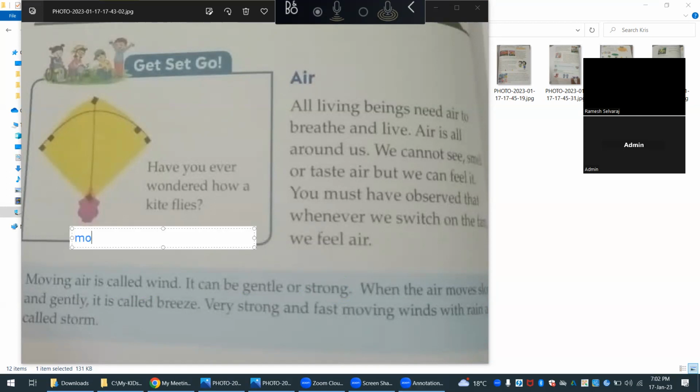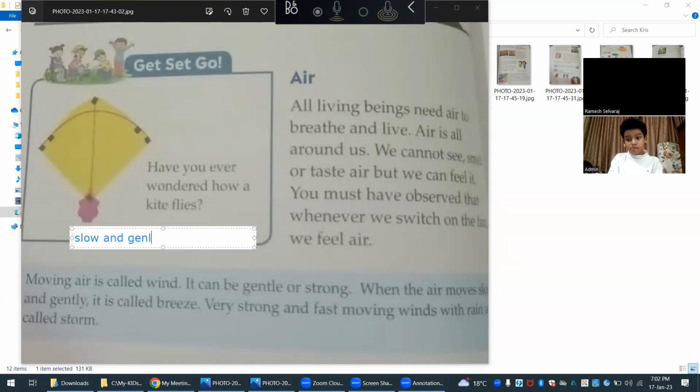So we will say that moving air is called wind. W-I-N-D, that's wind. It can be gentle or strong, S-T-R-O-N-G, strong.